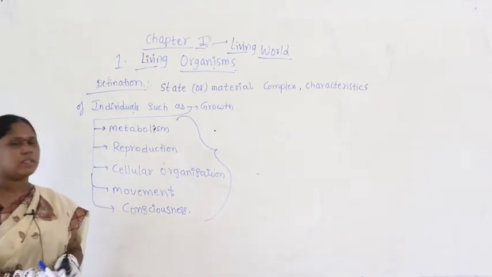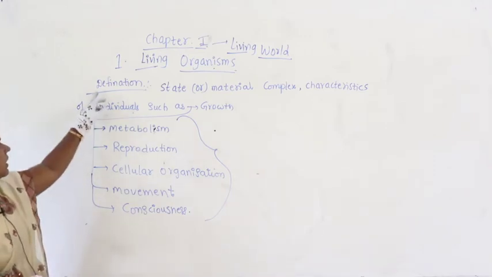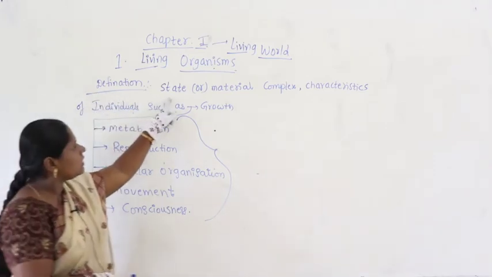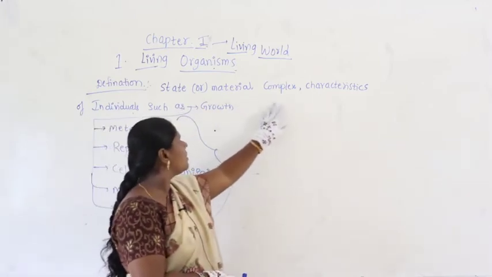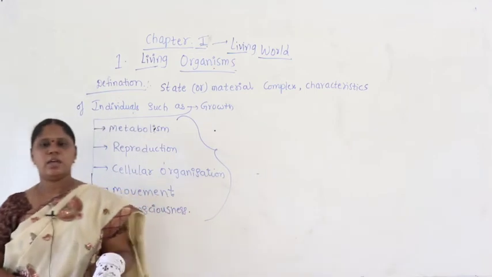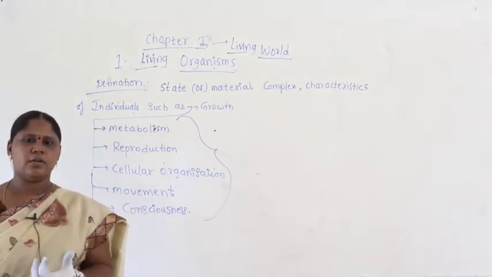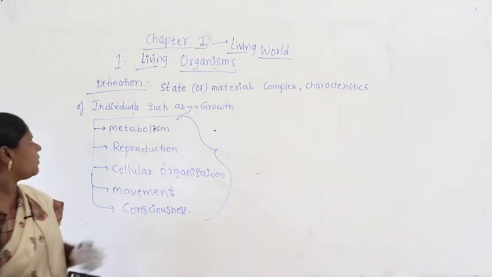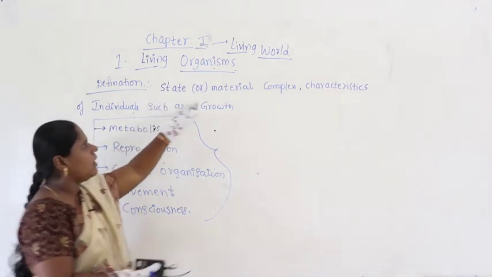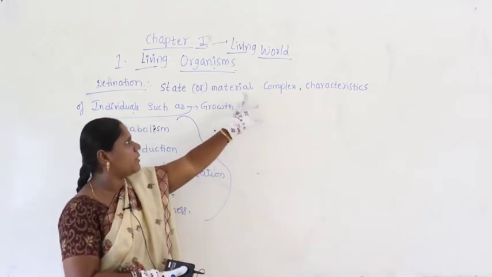So let us come once again to the definition of a living organism. We say the definition is a state or material complex. The state or material complex is the place where all materials join together, aggregate together, and form the complex. What we are trying to say is the complex of materials.